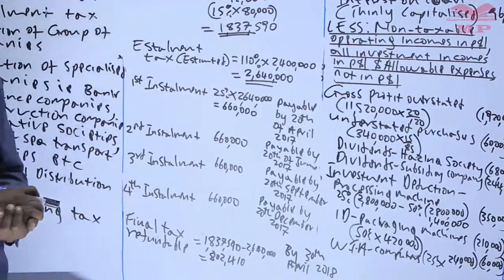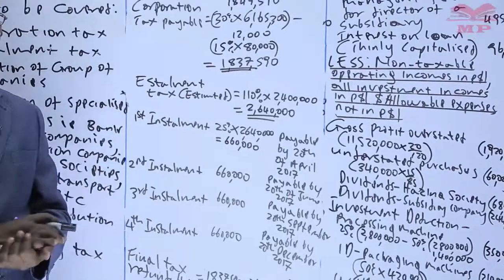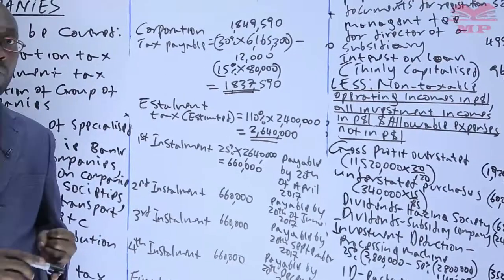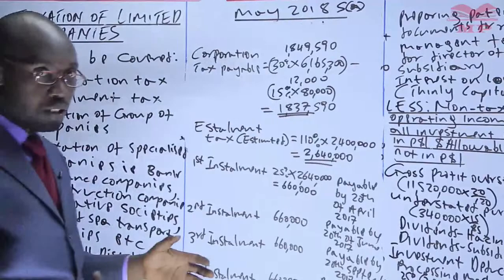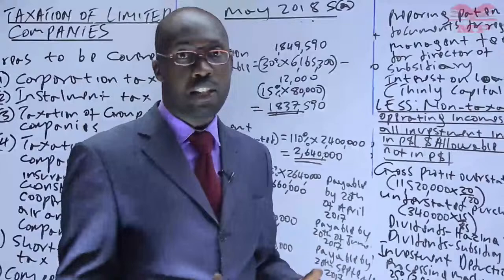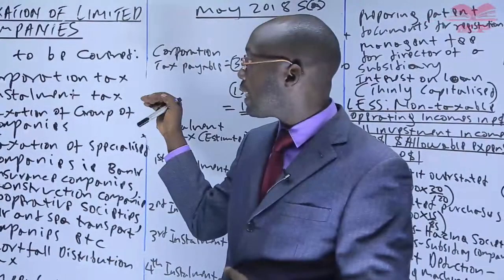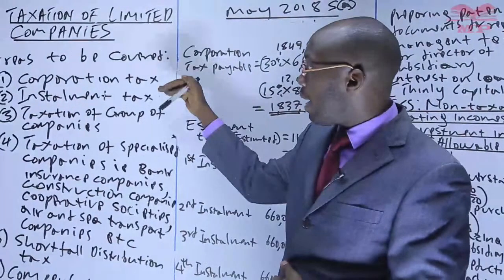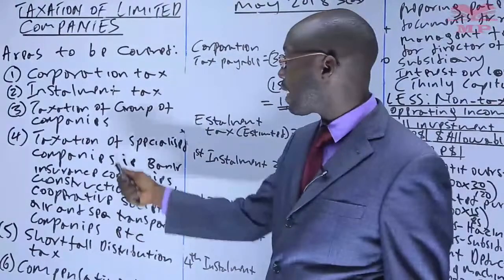We have also done the corporation tax, and if you look at the question, that means that we have answered Roman 1, Roman 2, and Roman 3, and that is the end of it. That brings us to the end of today's lesson about corporation taxation of the limited company, and installment tax. In our next lesson, we are going to look at the taxation of a group of companies.